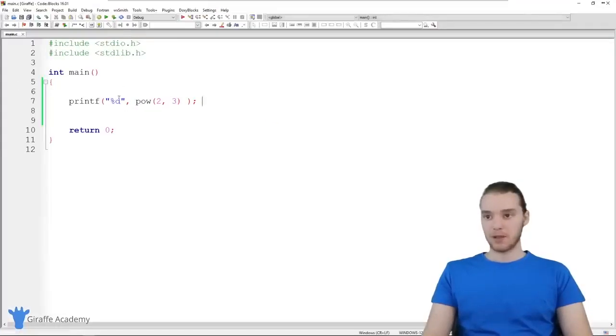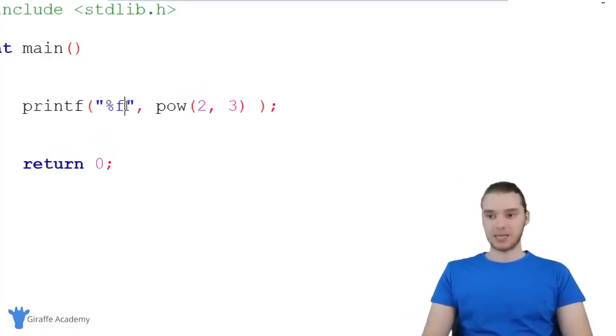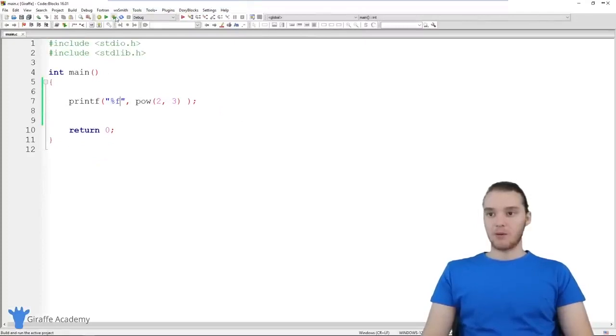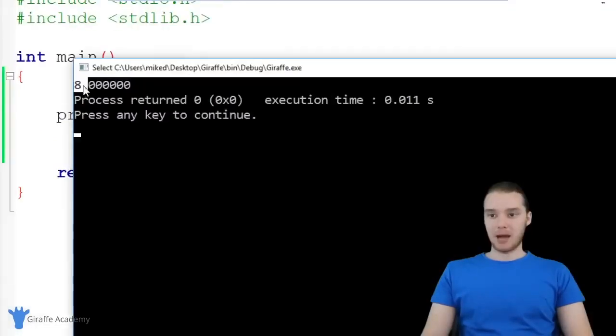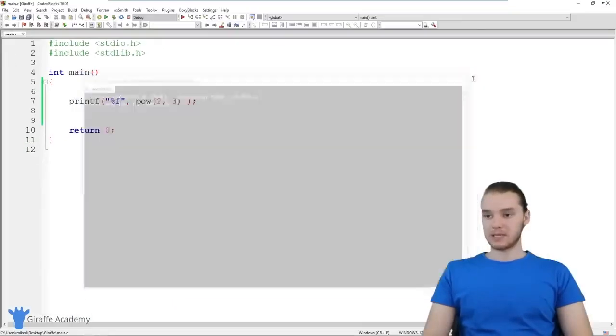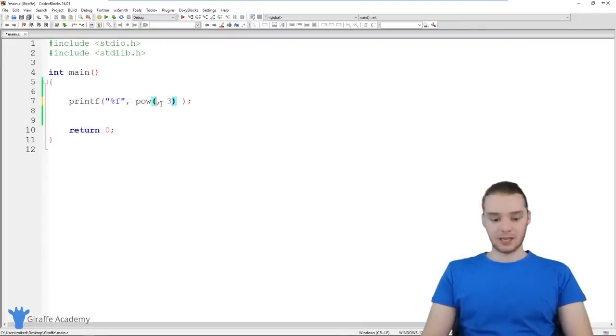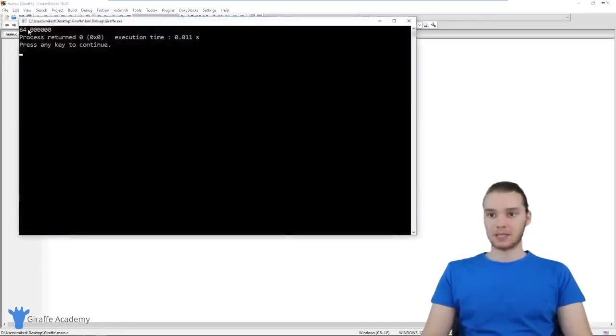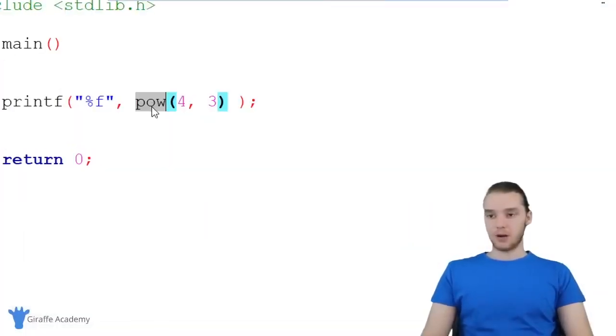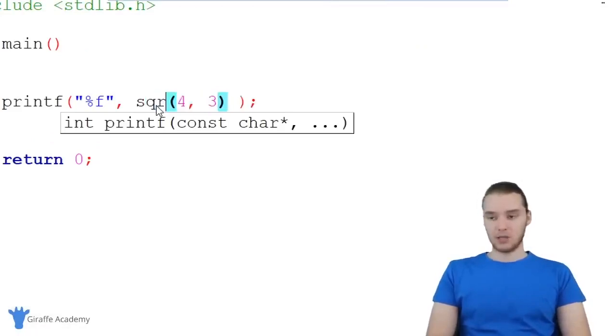So when I run my program, and actually we need to print this out as a decimal number. So this is going to give us a decimal number back. So I need to print this out with F. When I run my program, we're going to get 8 back, just like that. So it's basically cubing 2. I could say like 4 raised to the third power, and now we should get back 64, which we do. So that can be pretty useful. There's a couple other ones I'll show you. Another one is SQRT.